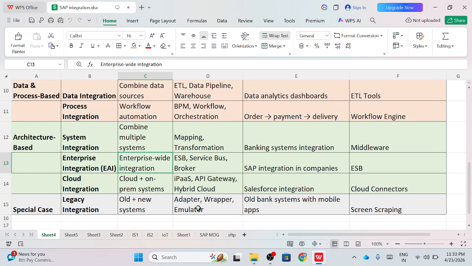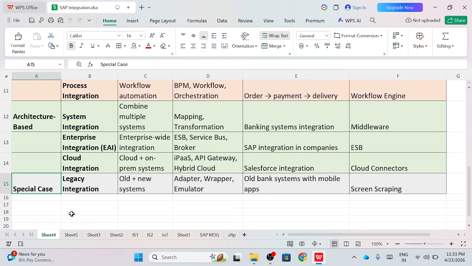Then the next integration is cloud integration. In this case, we are integrating an on premise system to a cloud system, or one cloud system to another cloud system, or heterogeneous and homogeneous clouds. This kind of integration is known as cloud integration. The basic terminology is cloud connectors, iPaaS, API gateway, hybrid cloud, multi-tenancy. These concepts are used.